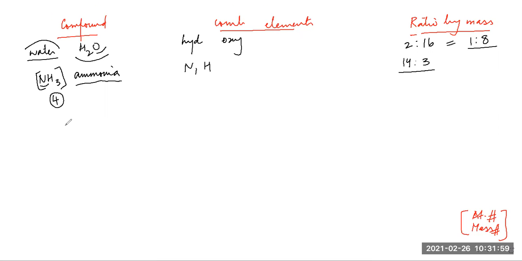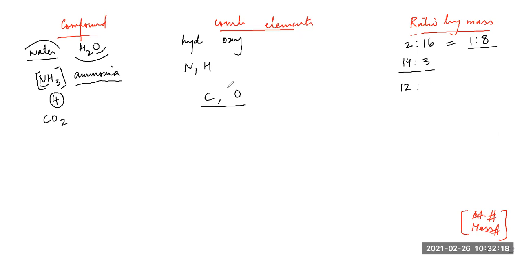Then we will find carbon dioxide, CO2. In carbon dioxide, we have carbon and oxygen, these are the combining elements. Now, what is the mass of carbon? 6 into 2, 12. And what is the mass of oxygen?